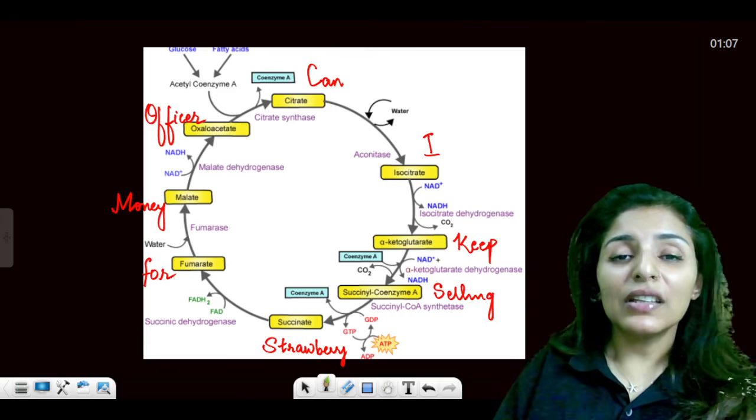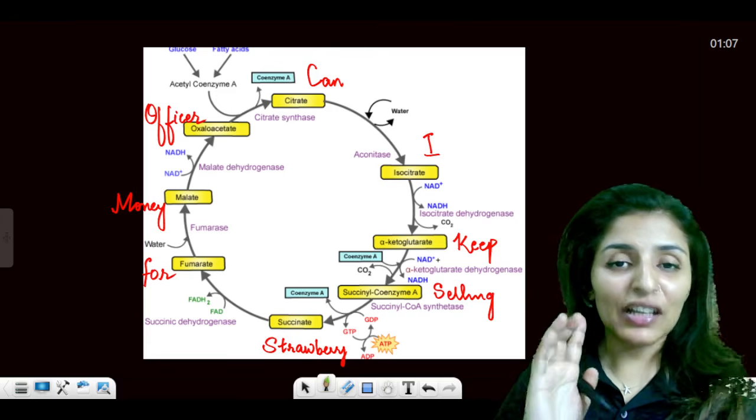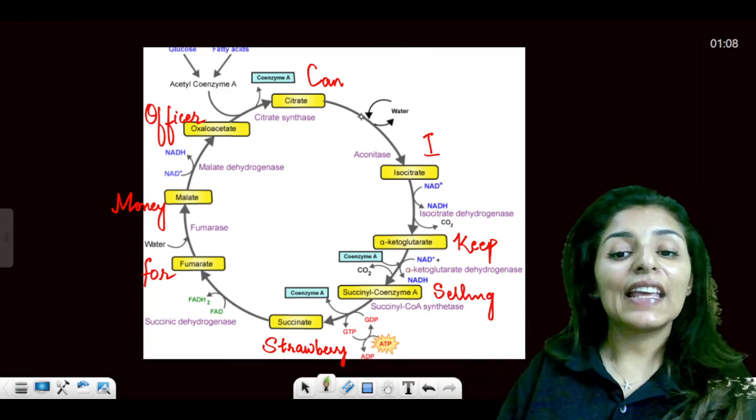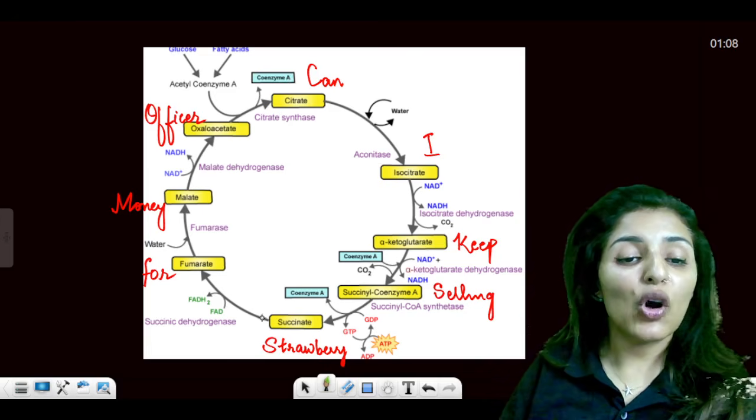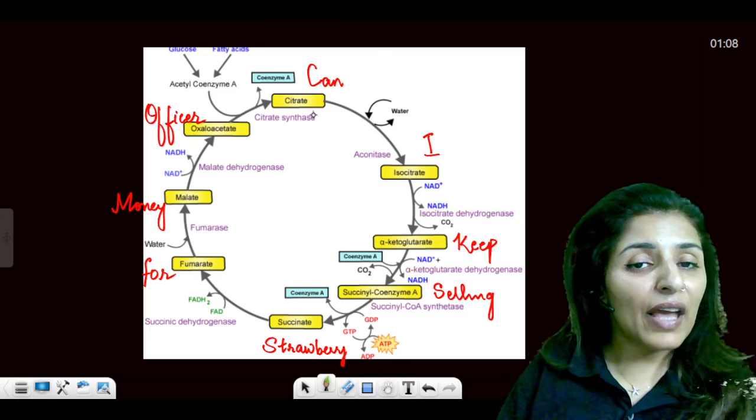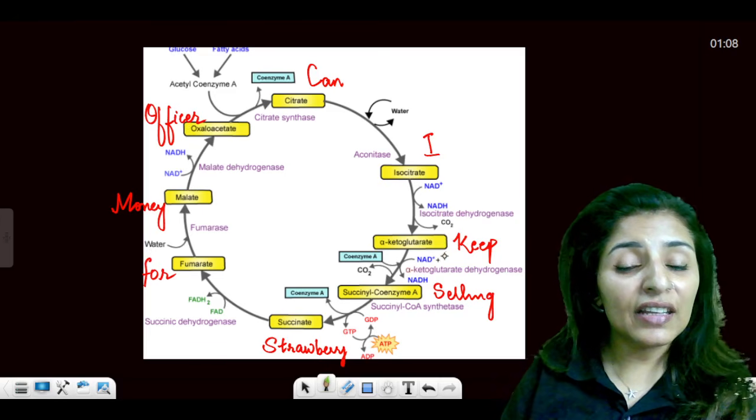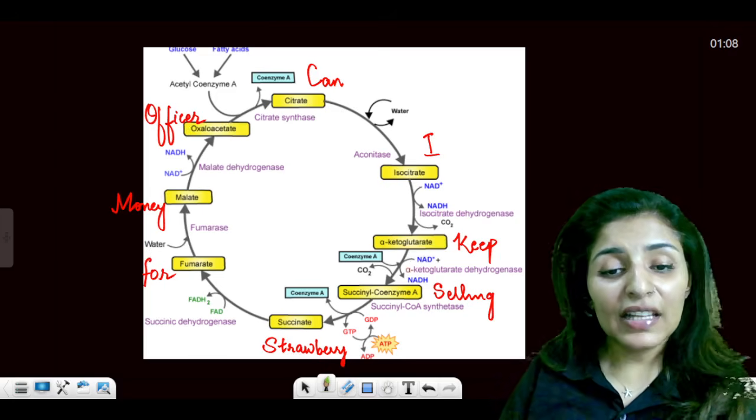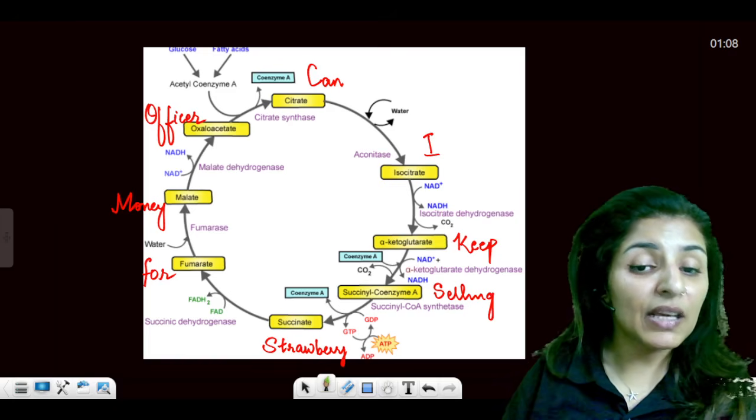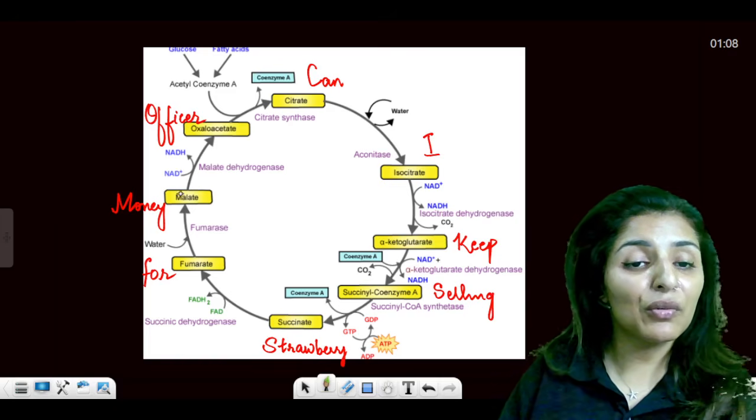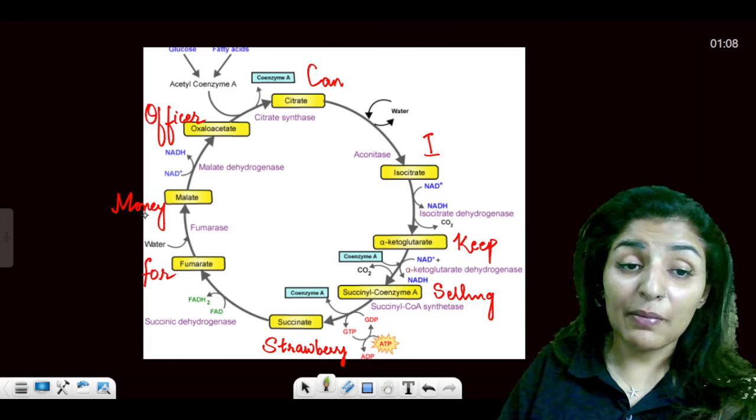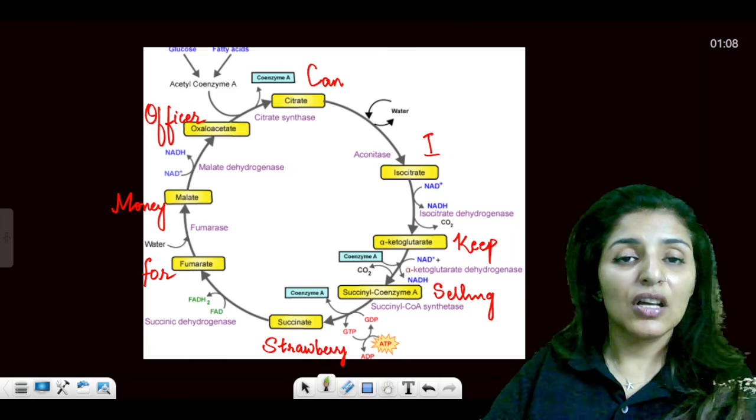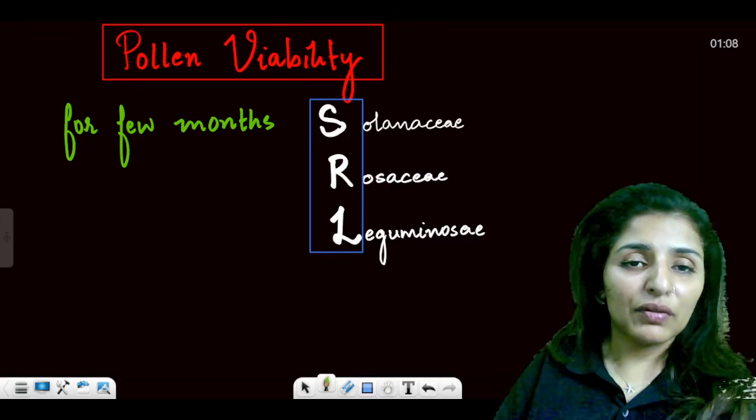Now, to learn the sequence of products formed during Krebs cycle, we have another mnemonic. Can I keep selling strawberry for money, officer? So can for citrate, then isocitrate. For keep, we have ketoglutarate, the only 5 carbon compound here. Then selling is for succinyl coenzyme A, strawberry for succinate, for fumarate, malate, represented by M for money, and then officer. So this will give you the sequence of the products.